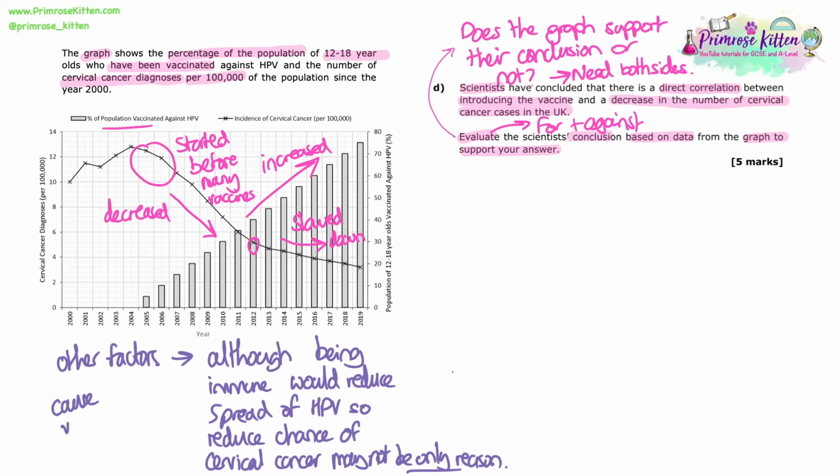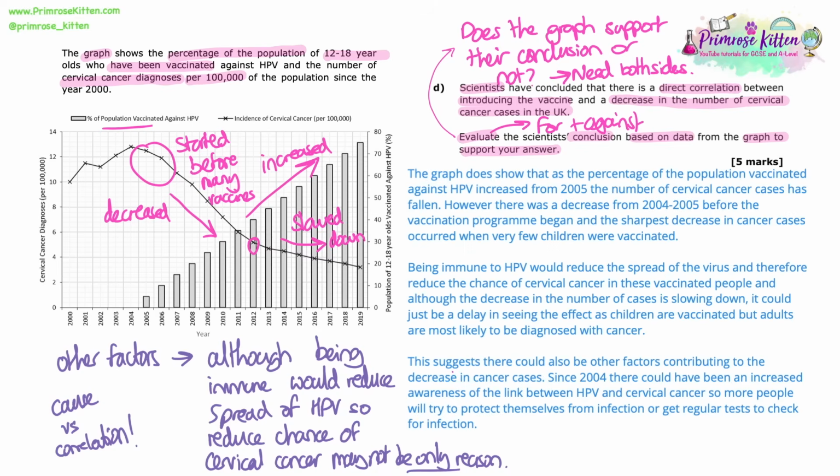And this is the idea of cause versus correlation. There is a correlation, and it's probably part of the reason why there's a decrease, but it's probably not the only reason, and there could be some other things. When the prevalence of a disease decreases over time, there's often a lot of factors at play. So things like increased awareness. More people are aware of what might cause them to get this disease, and therefore they will change their lifestyle, change their habits, or change how they get tested to make sure that they are not unknowingly passing it on to other people.